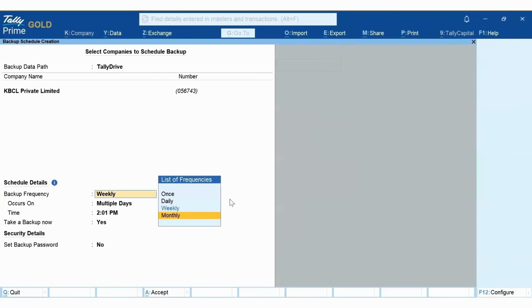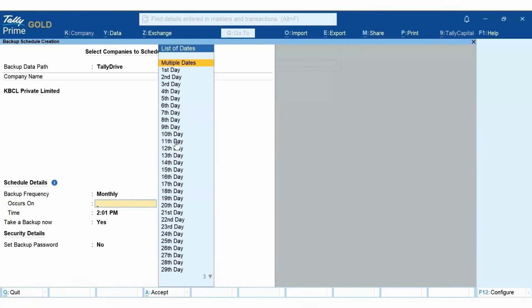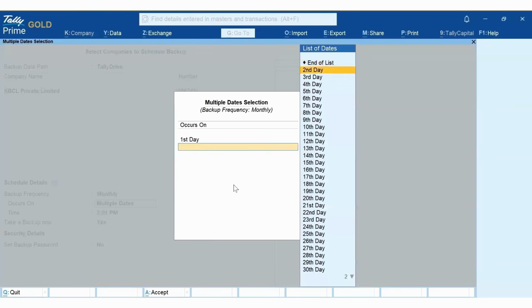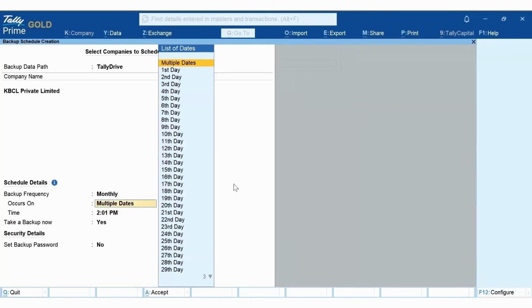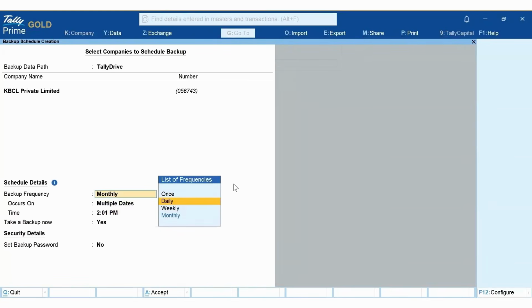Or I can take backup on a monthly basis, on multiple dates, maybe on 1st, 15th, 26th.